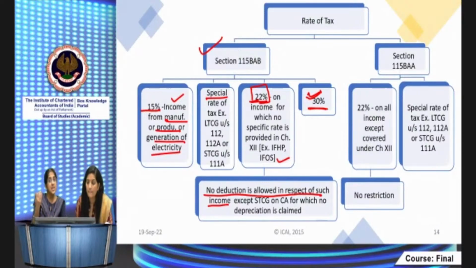Okay, but whereas if you are going to apply 40A, that is, my purchases from a related party are at a higher price and 40A(2) is being applied, then of course my income is not increased, my expenditure is increased in that case, so the 30% will not apply. I hope you have got that particular point which Parna said is very important, because in one of the exams it had come, where they had asked about an increase in purchases, then obviously 30% will not be attracted in such a case. Yeah, definitely. But the rate of surcharge is the same for all the incomes.